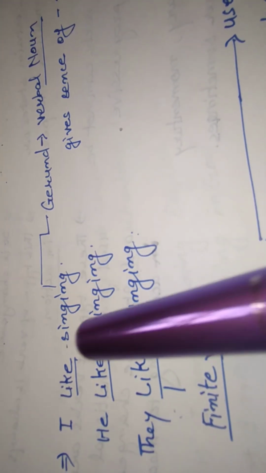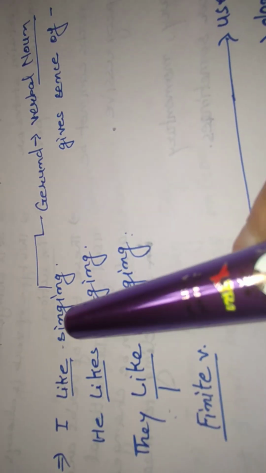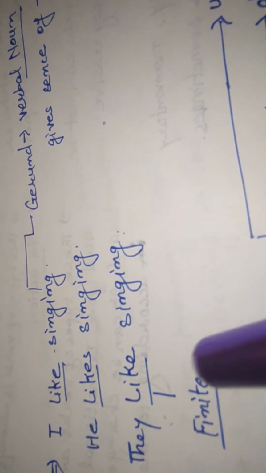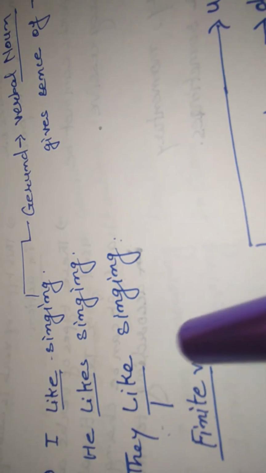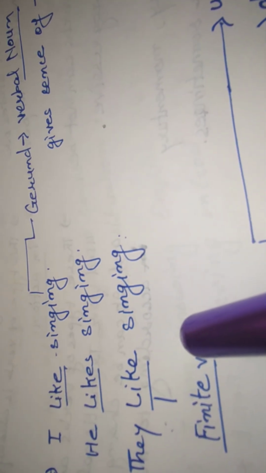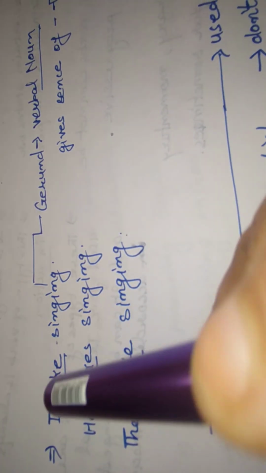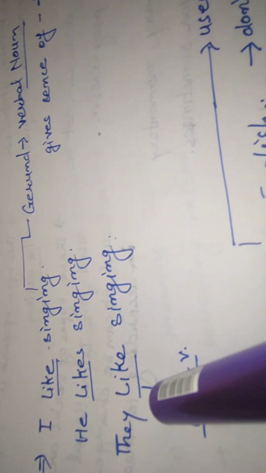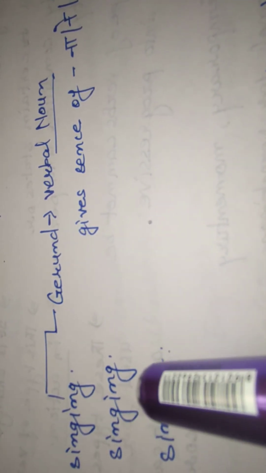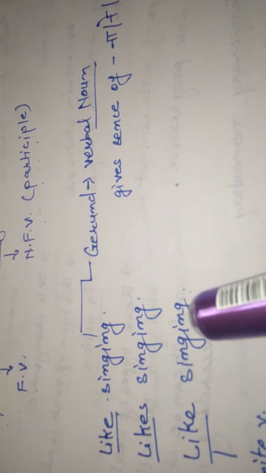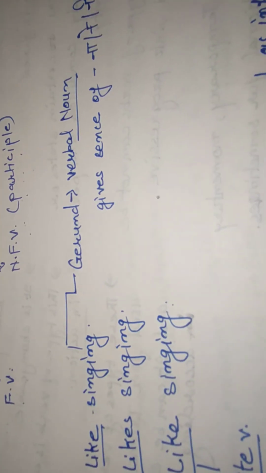In these sentences, you can see that like, likes, like are used as finite verbs because they agree with the subjects I, he and they, and singing is used as gerund because it does not change and agree with the number, person and tense, like a participle.